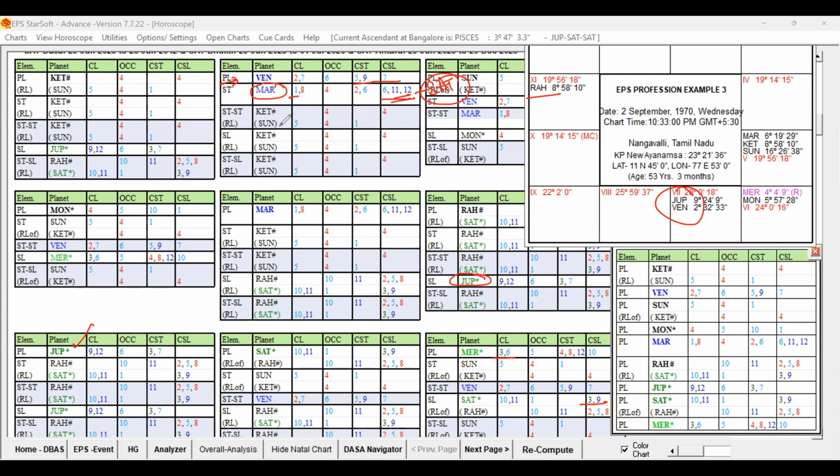And the sub level planet, the sublord Ketu, the Sun, is aspecting Rahu, so indirectly Saturn's role is present. So Saturn's role is present at all levels, and in addition, as already discussed, the sub-sublord of Venus is Saturn only. Saturn is the important key planet.